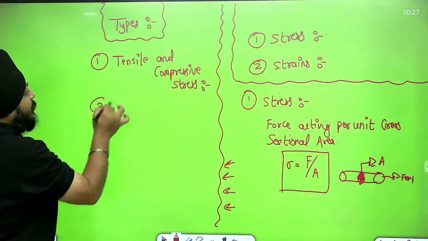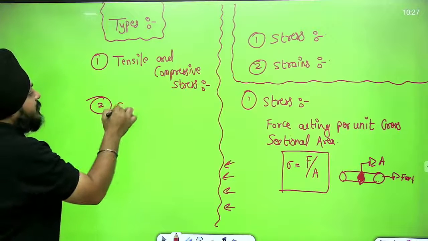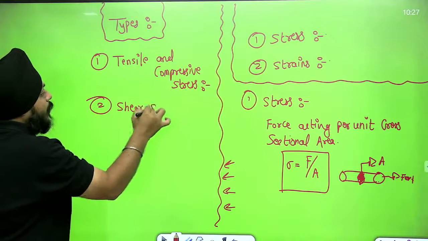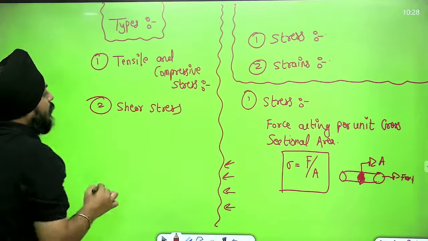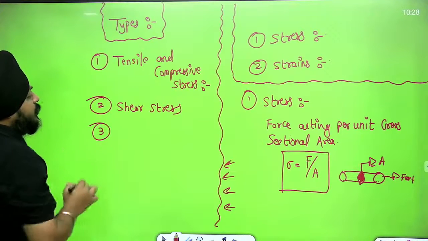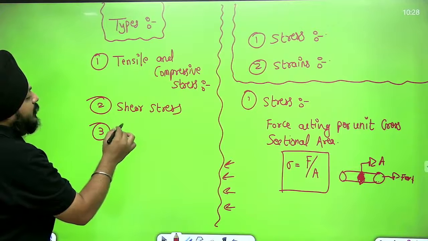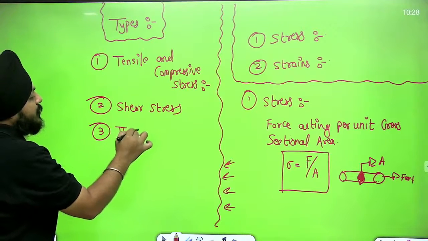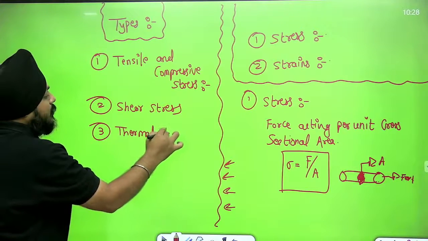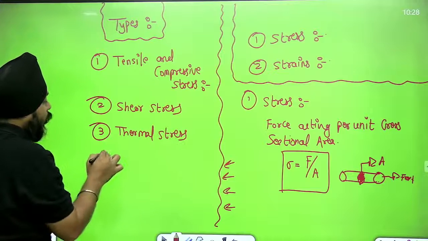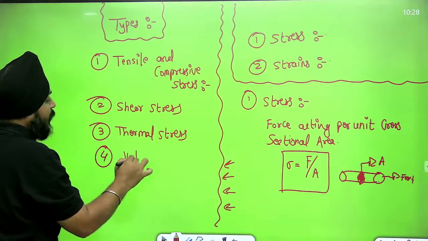The second type is the shear stress. The third type is the thermal stress. Fourth, volumetric stress.